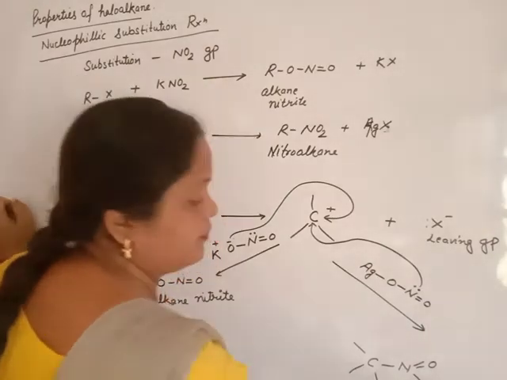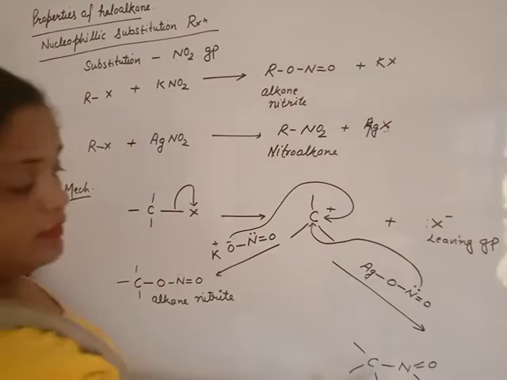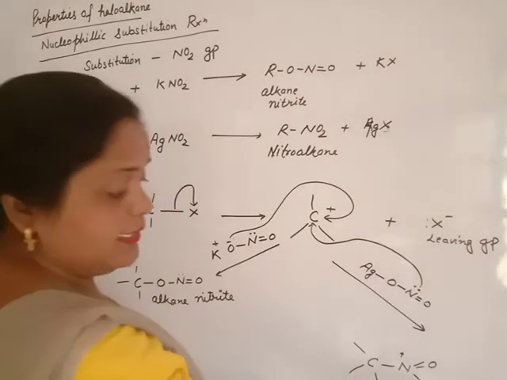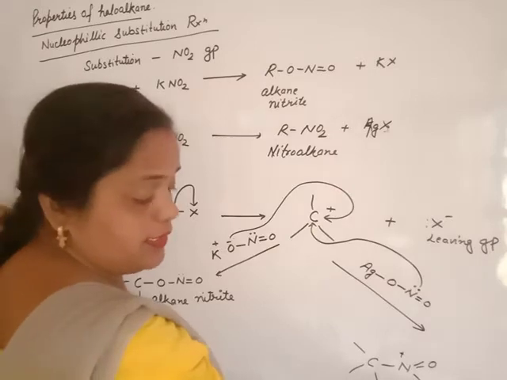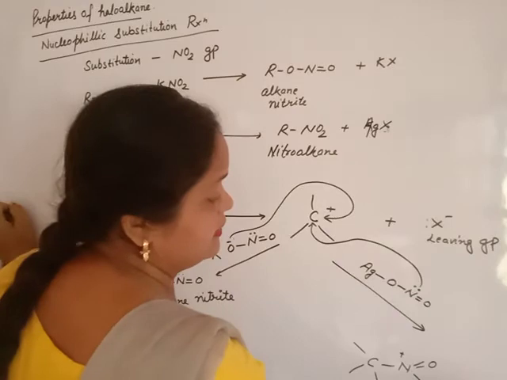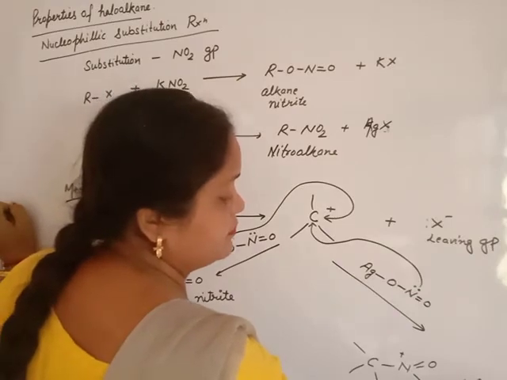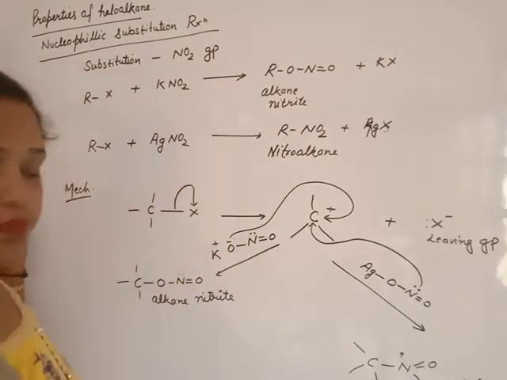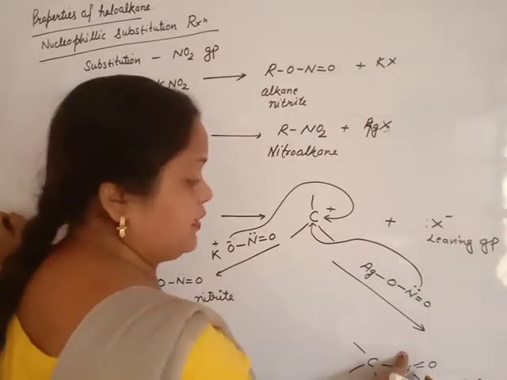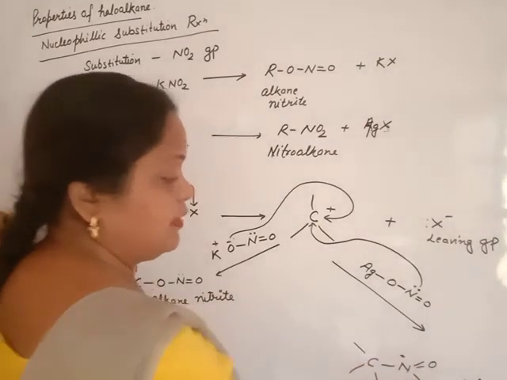Sorry, Ag. Now this nitrogen carries a positive charge. Nitrogen attracts electrons from this oxygen and this oxygen attracts electrons from the silver ion, and it will leave as Ag positive, and we get nitroalkane.